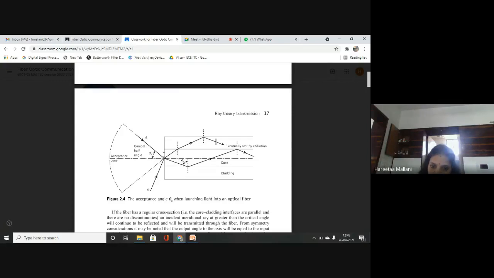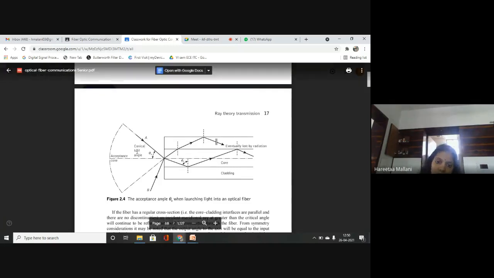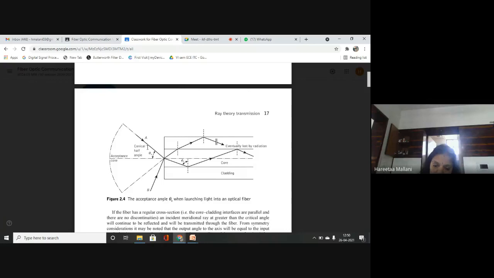Whatever ray is coming at the air core interface should have a minimum angle theta A, so that it will achieve critical angle phi c for the incident ray at the core clad interface. We have to set this angle so that there will be total internal reflection within the core. This angle is known as the conical half angle. Why? Because it can move from this side to this side, the full 180 degrees, the angle can be anywhere.